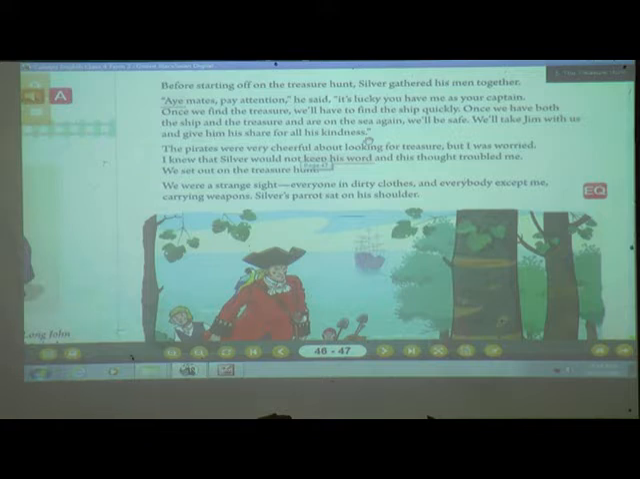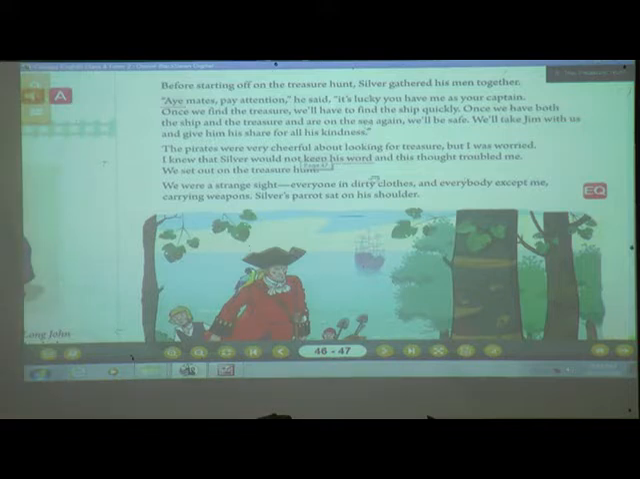And again what he is telling is that once we find the treasure, we have to find the ship also. As we will have both the ship and the treasure, we will be back on the sea again, and then we will be safe. And when we are safe, what will we do? We'll take Jim with us also, and we will give him all his share, whatever belongs to him. Why? For all his kindness. He is sharing the map with us. Understood, students? What is there in this paragraph?